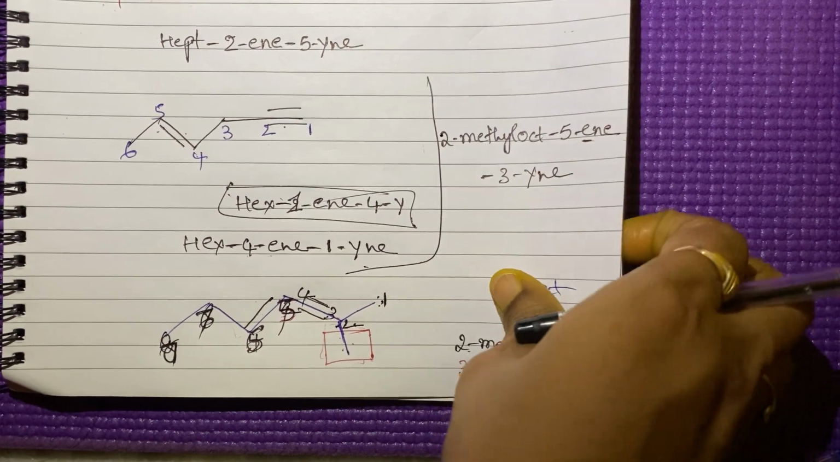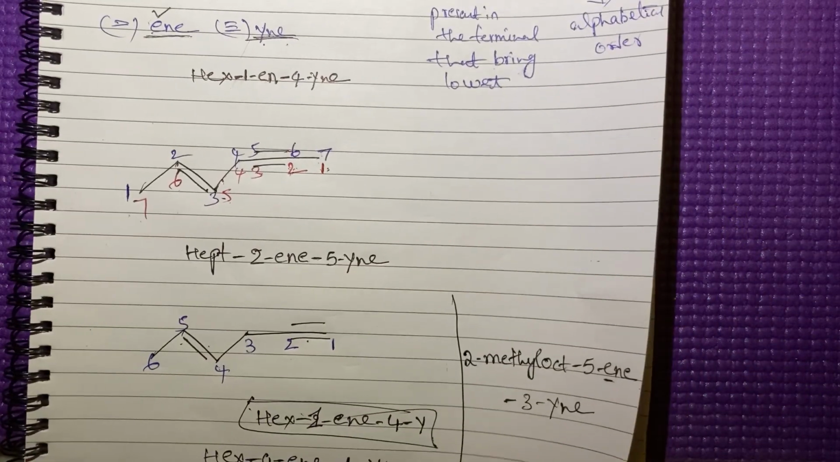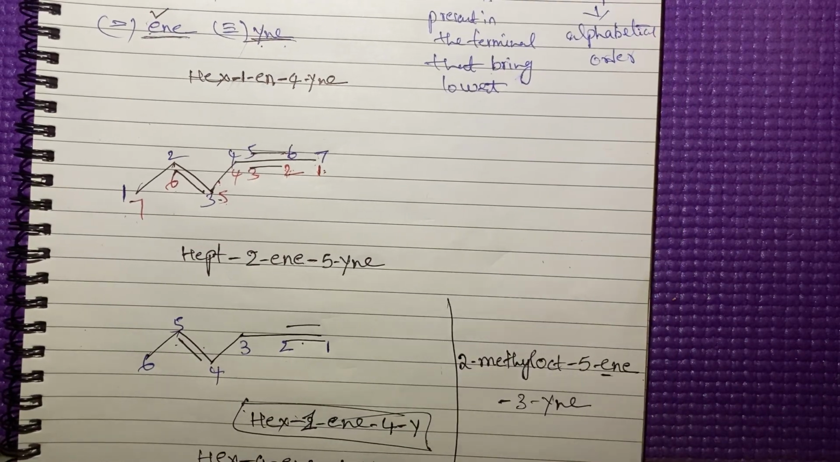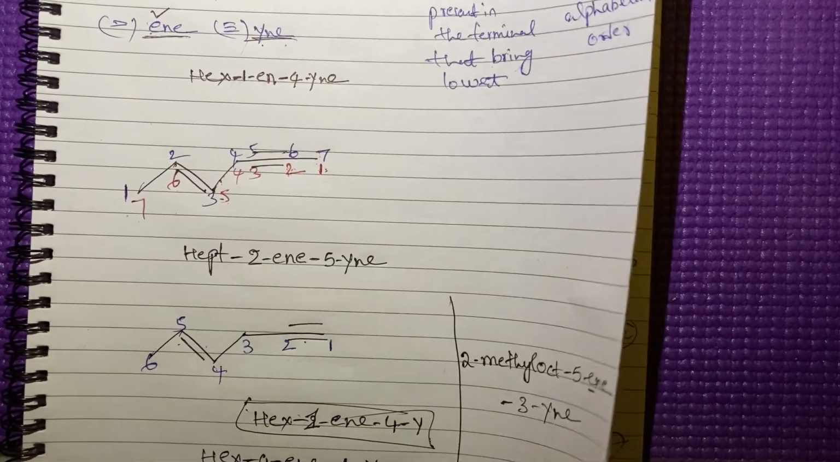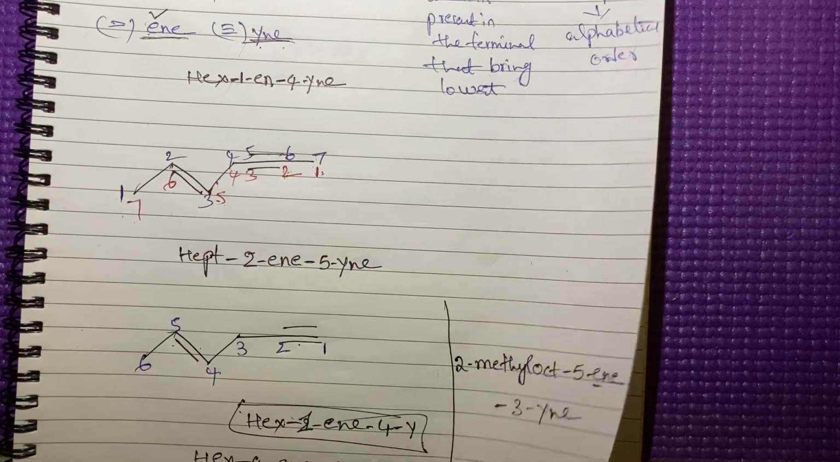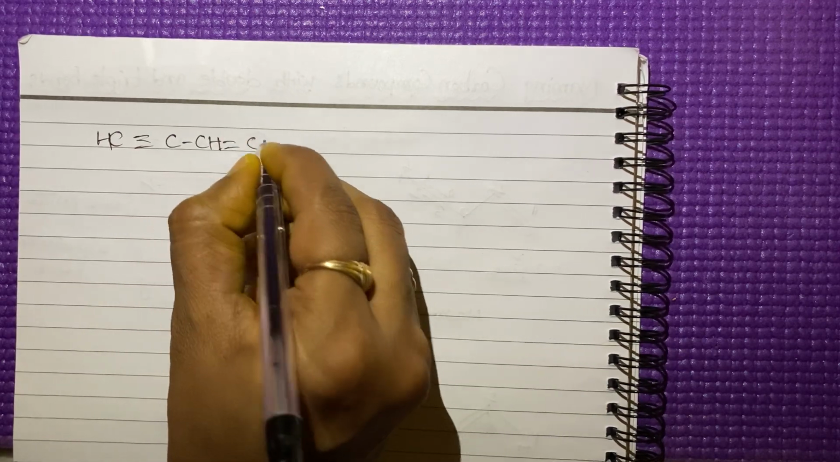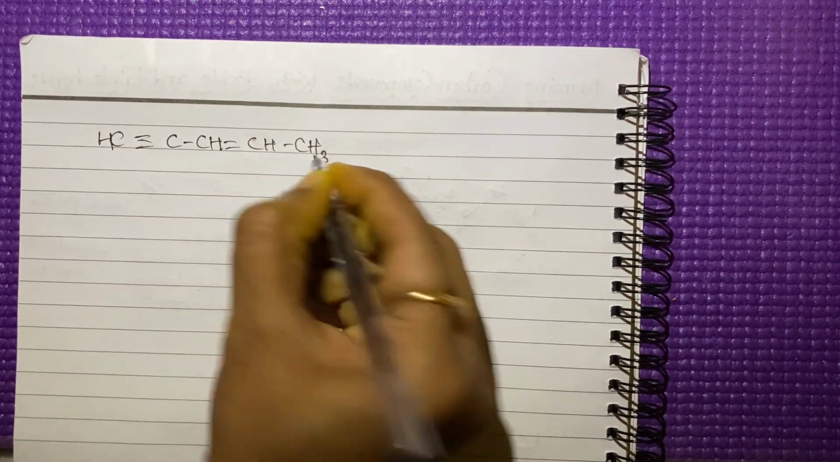Now we'll take another example. If you practice more examples, then you will understand the concept, right? This is the method to give the naming of multiple bond compounds. Now we'll discuss more examples, then you will find it very easy to understand. I'm taking another example. See here, CH triple bond. This is the condensed structure, CH3.